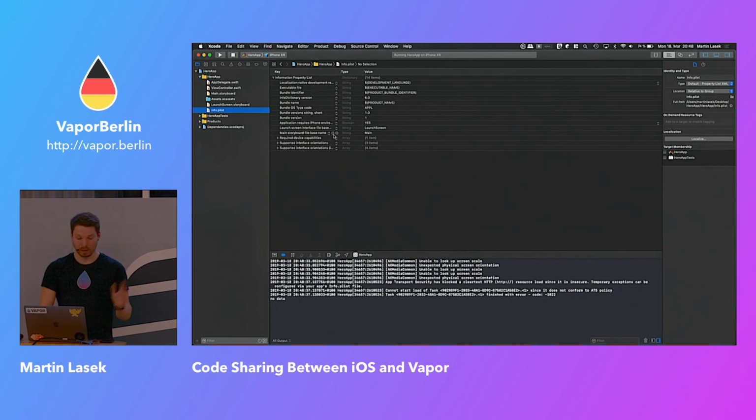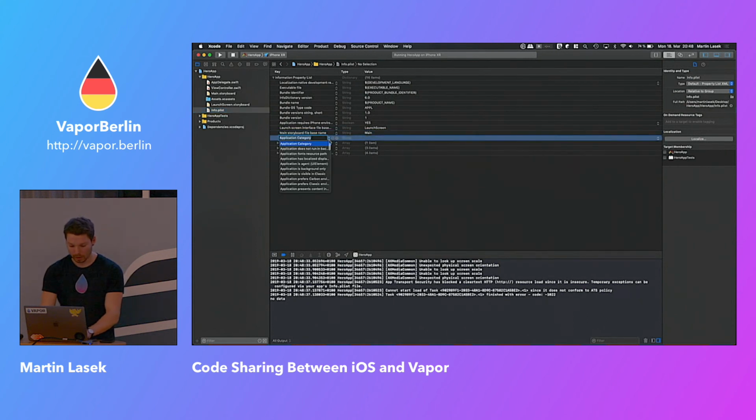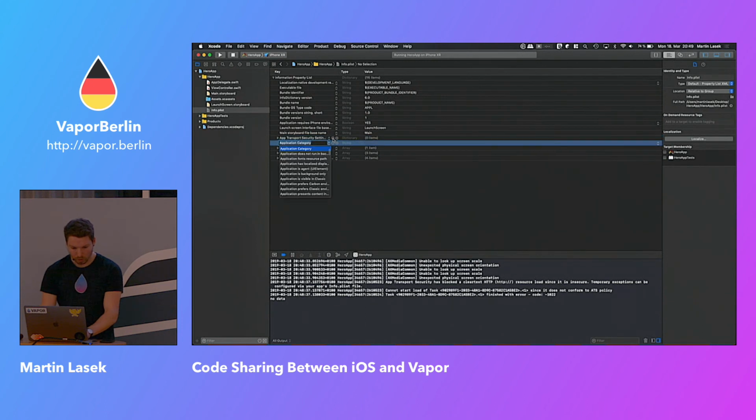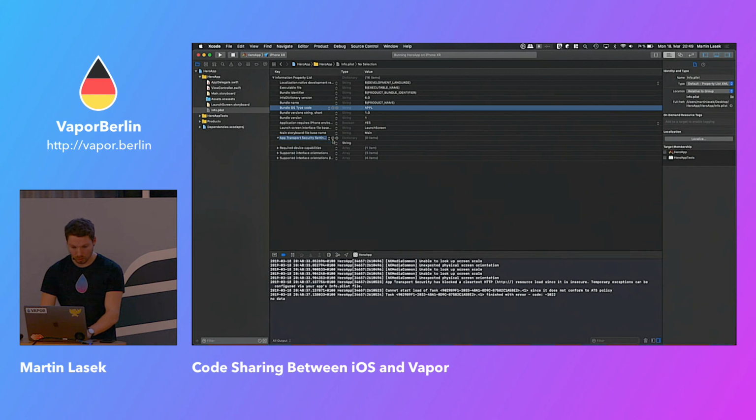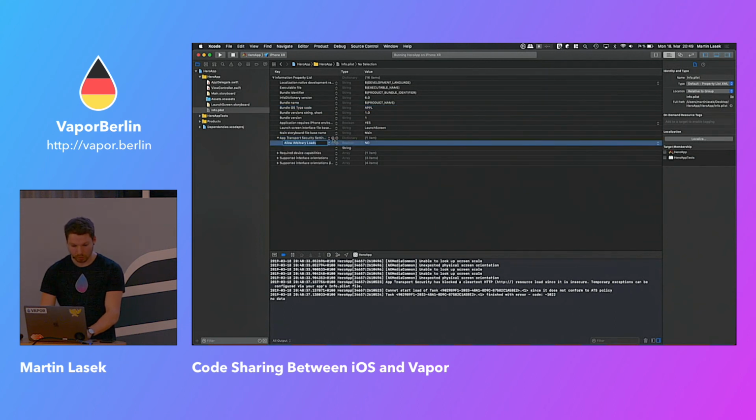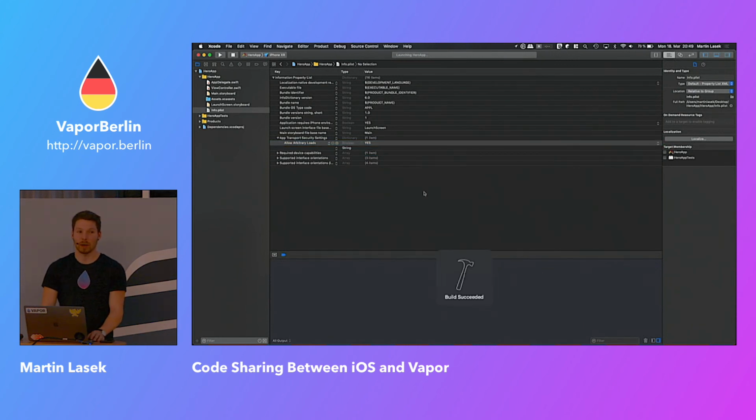What we have to do is add App Transport Security Settings, and then Allow Arbitrary Loads set to yes. And that will allow us to do also HTTP requests.